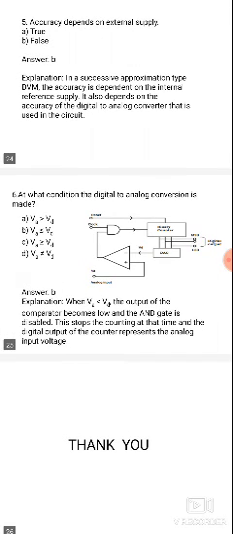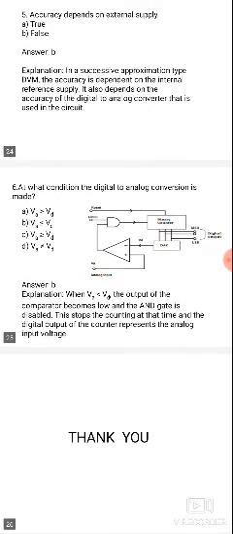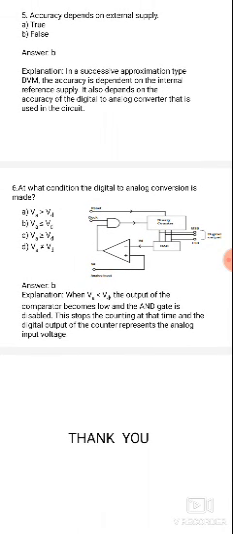Next, on what condition is the conversion made? Analog to digital conversion is made on what condition? Here the options are VA greater than VD, VA less than or equal to VD, VA less than or greater than or equal to VD, VA not equal to VD. So when VA is less than VD, the output of the comparator becomes low and the AND gate is disabled. That stops counting, and the digital output of the counter represents the analog input voltage.